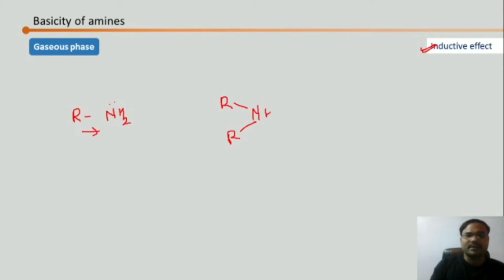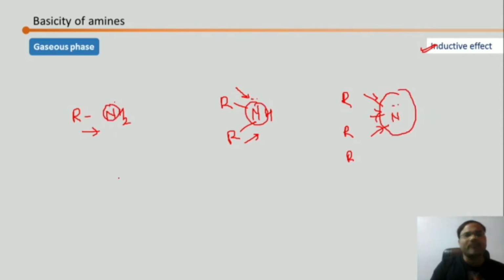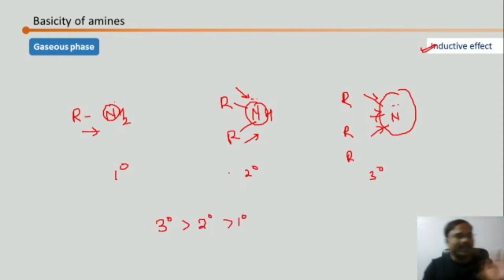In case of secondary, 2 alkyl groups are donating, and in case of tertiary, 3 alkyl groups are going to donate electron density to the nitrogen. So tertiary amines are going to be more basic than secondary and then primary in gaseous phase.